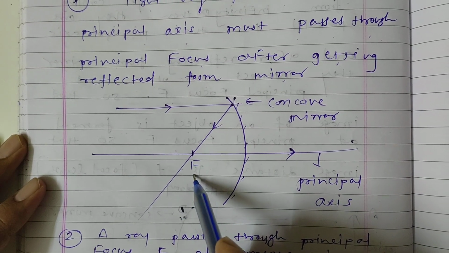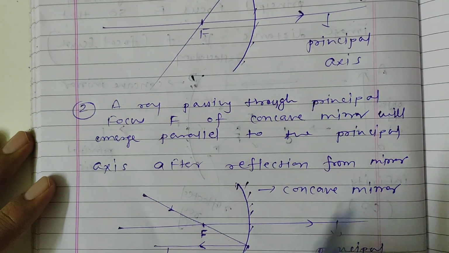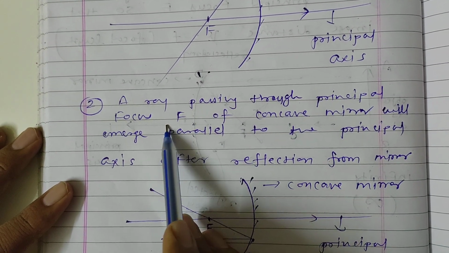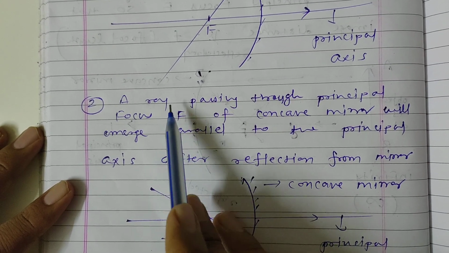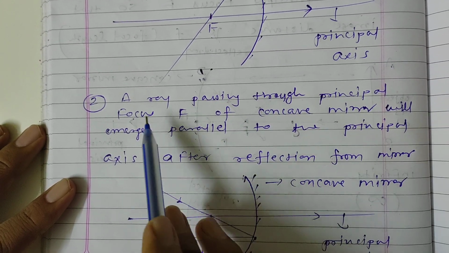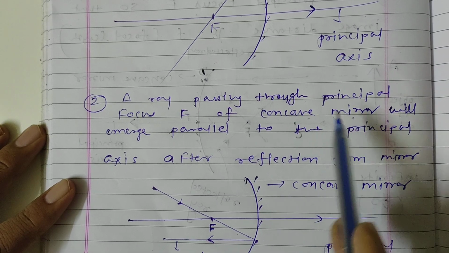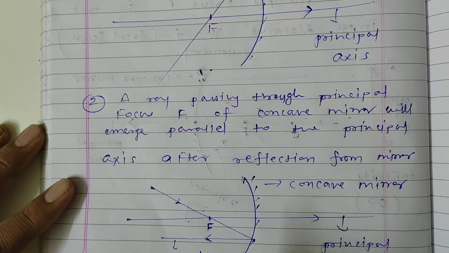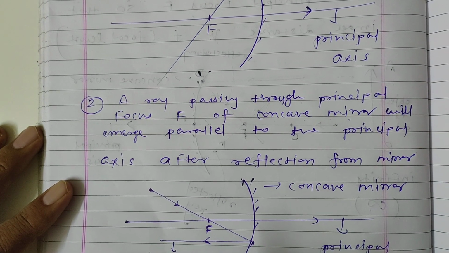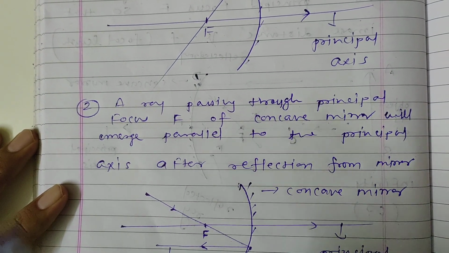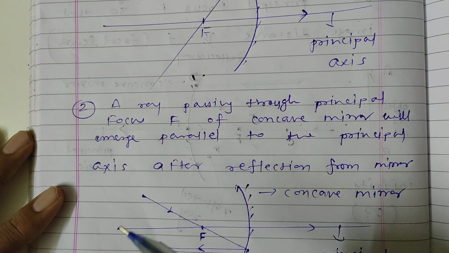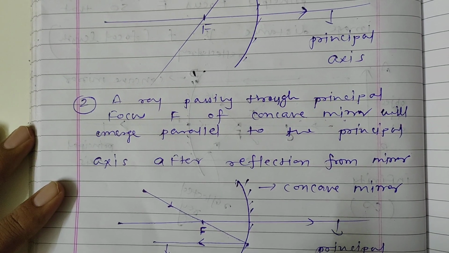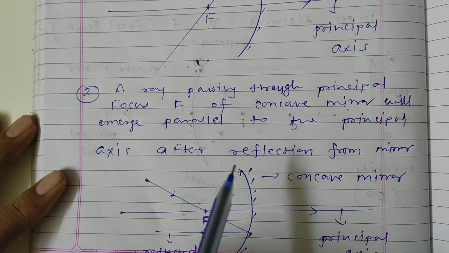It means, if the light ray is parallel to the principal axis, then after reflection it must pass through the principal focus. Second, a ray passing through the principal focus f means an incident ray passing through the principal focus f of a concave mirror. Here we will discuss the concave mirror, and if you see your textbook, a convex mirror is also given, but to understand, first of all we will use the concave mirror, then after we will discuss the convex mirror also.